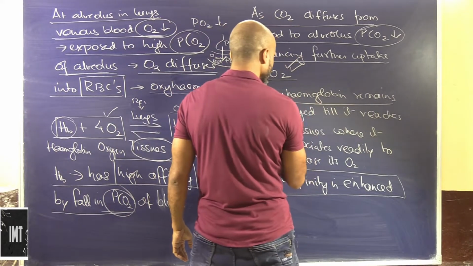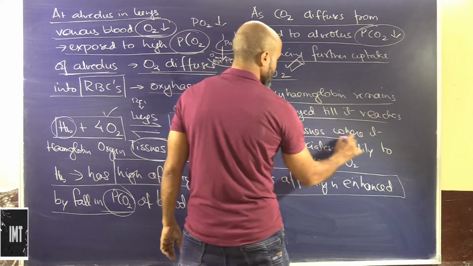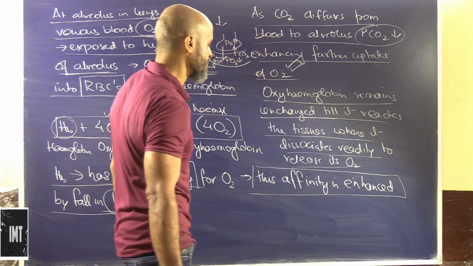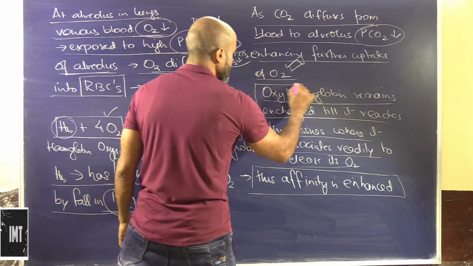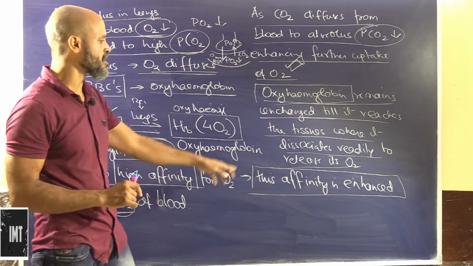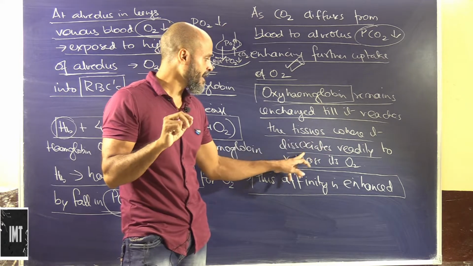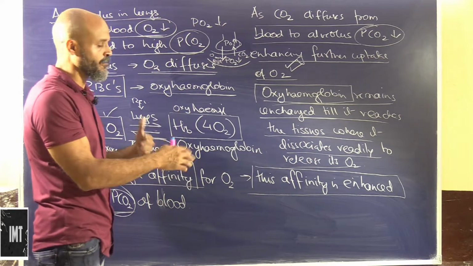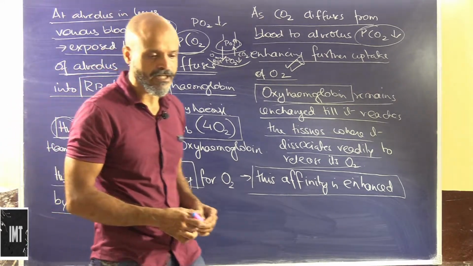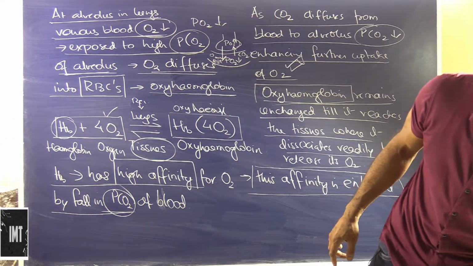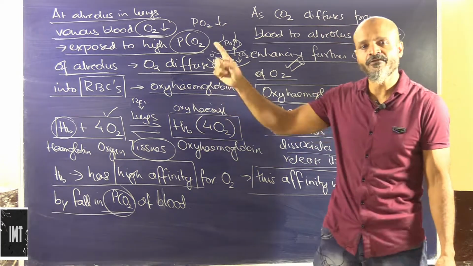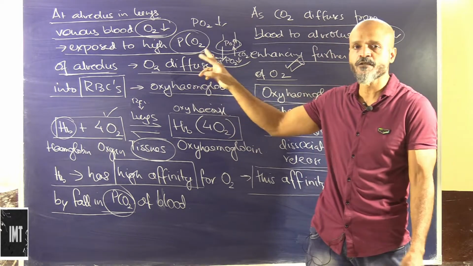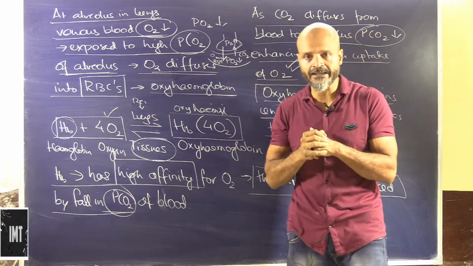So oxyhemoglobin remains unchanged till it reaches the tissues, where it dissociates readily to release its oxygen. So this was pretty much about how the exchange of gases takes place. The primary components here are hemoglobin and the difference in the partial pressures of the oxygen and the carbon dioxide, which is getting exchanged between the deoxygenated blood and the alveolus.